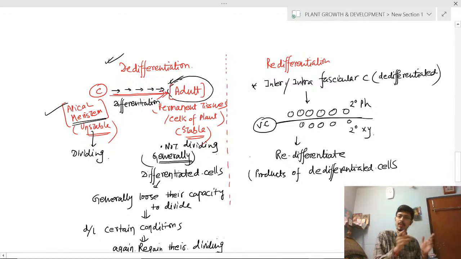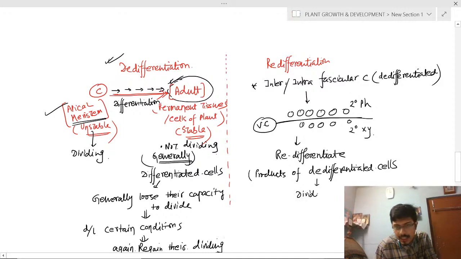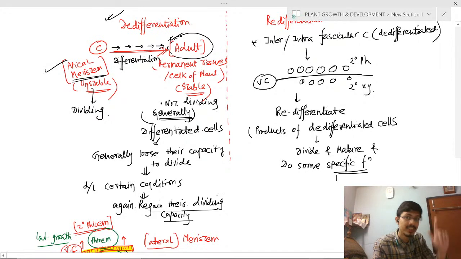In between the stable cells, in the xylem and the phloem, there will be intrafascicular cambium. They give origin to new cells, so they are the de-differentiated cells. So products of de-differentiated cells divide, mature and do some specific function. What will be the specific function of secondary xylem and secondary phloem? Secondary xylem and secondary phloem are the products of redifferentiation.